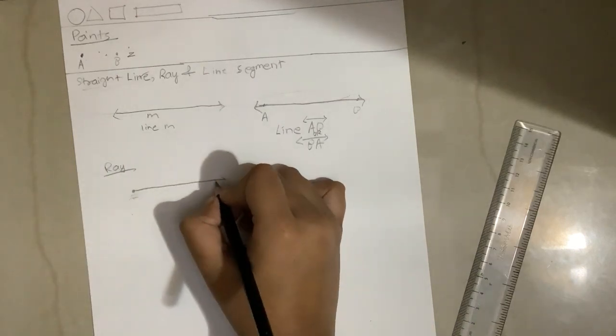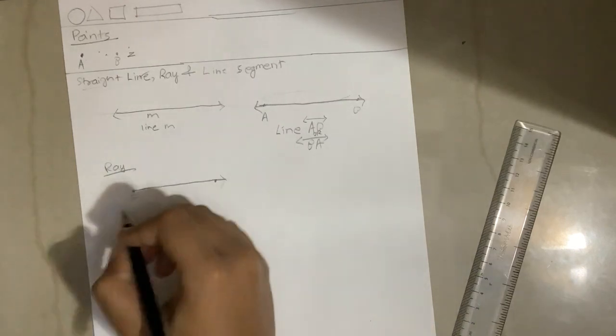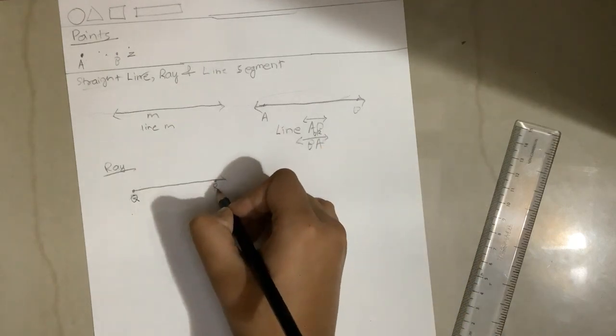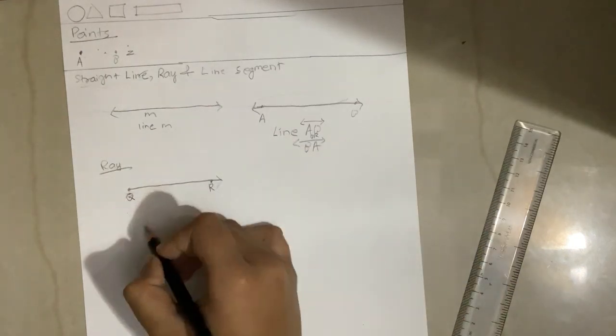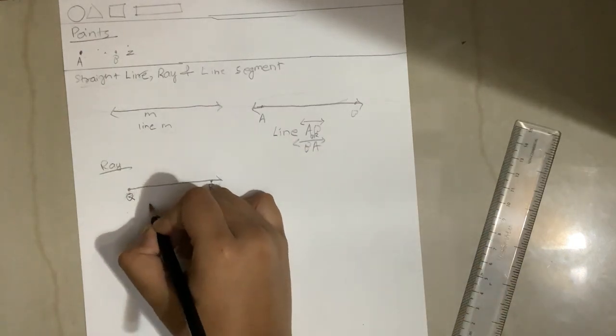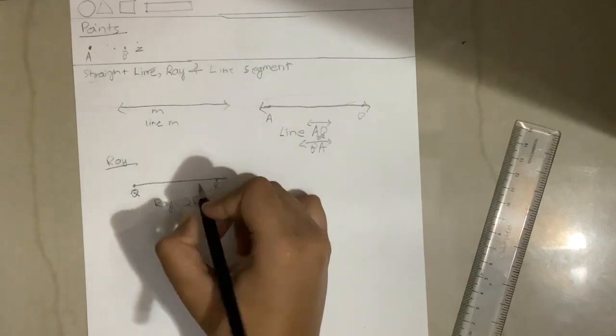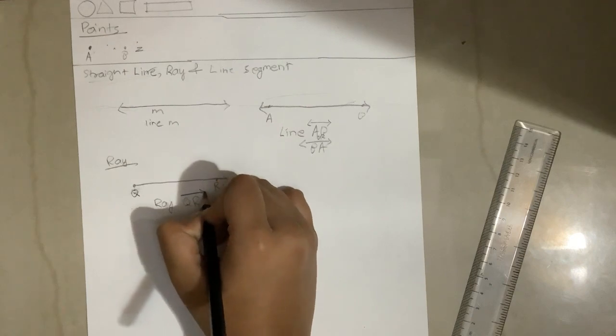We're going to take 2 points. Suppose this is Q, and this is R. So we can say this is ray QR. Now over QR we are going to draw the ray sign.